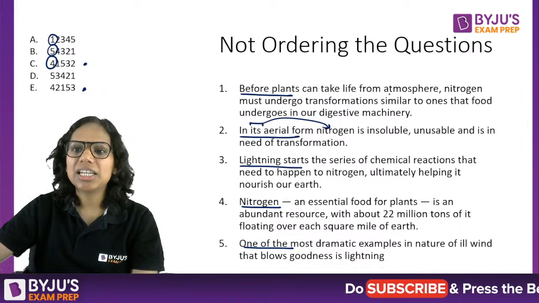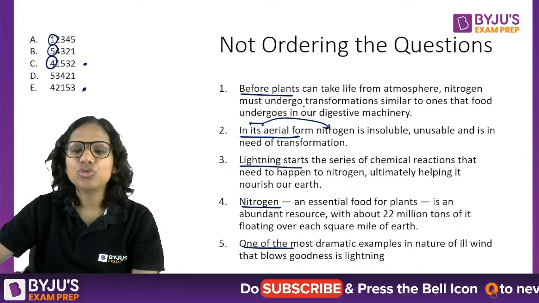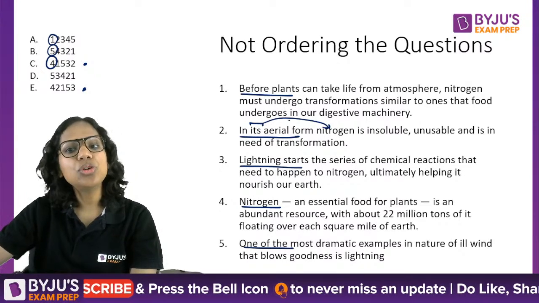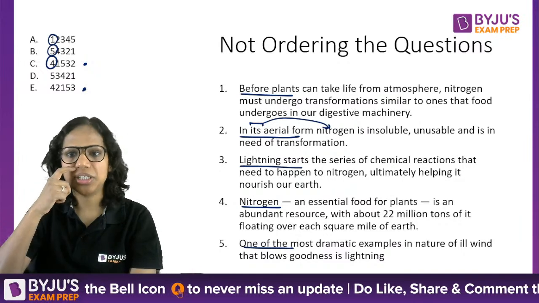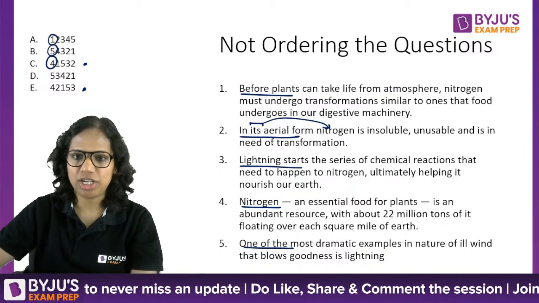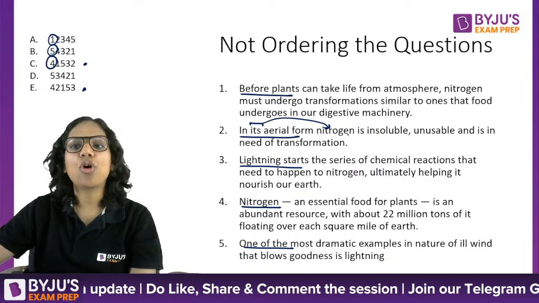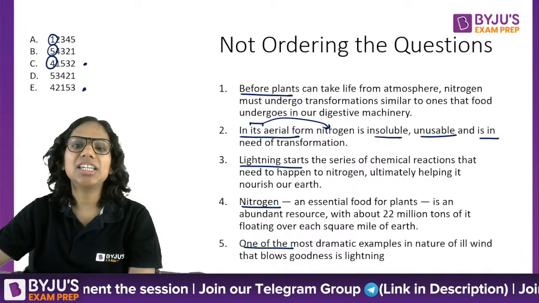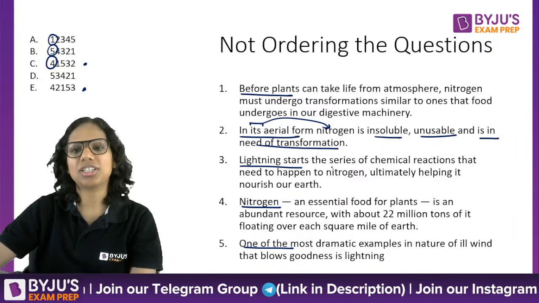Before plants can take life from atmosphere, nitrogen must undergo transformations similar to the ones that food undergoes in our digestive machinery. Okay, all right. In its aerial form, nitrogen is insoluble, unusable, and is in need of transformation.